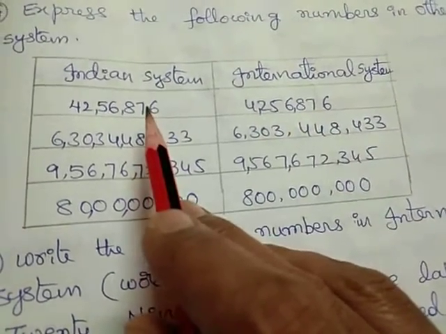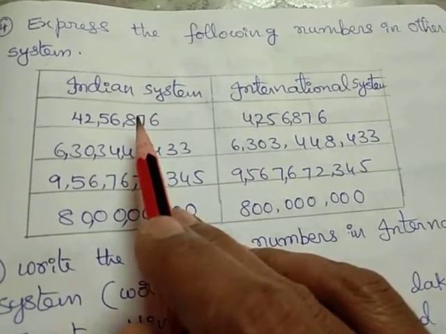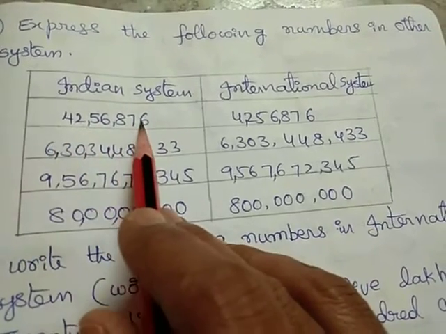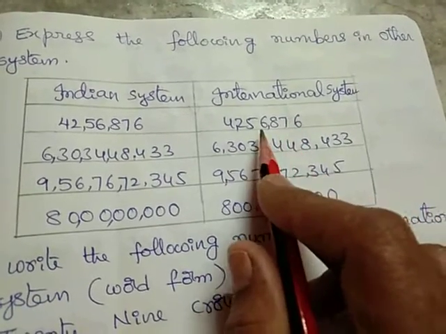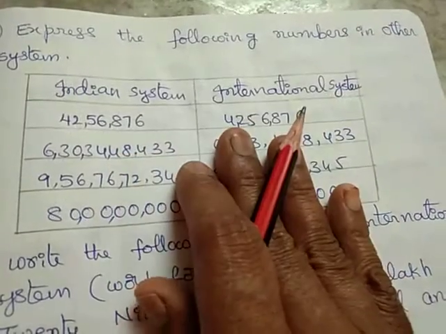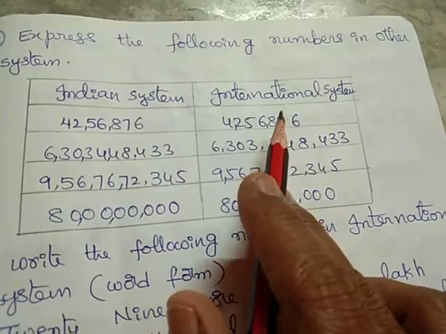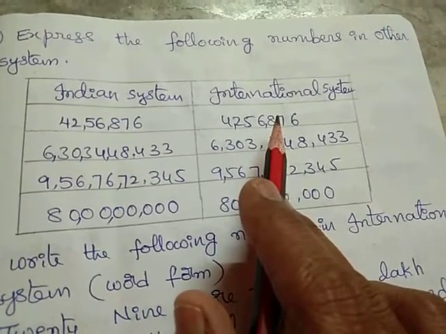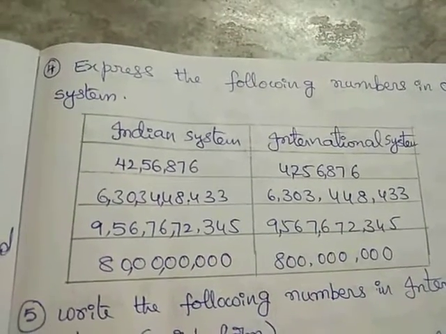So already you know in the Indian system it is very important that we put commas after 3 digits and then 2 digits, and we put commas after every 3 digits from the last of the number in the international system. This is the main concept in this tabular form. So first write down the number as it is in the international system also, but put commas as in the international system. So this is our fourth problem.